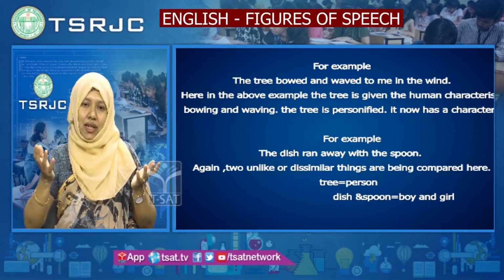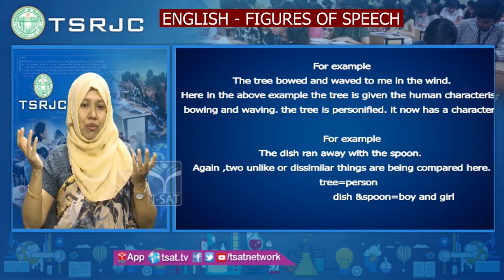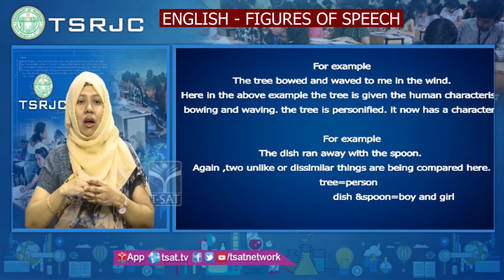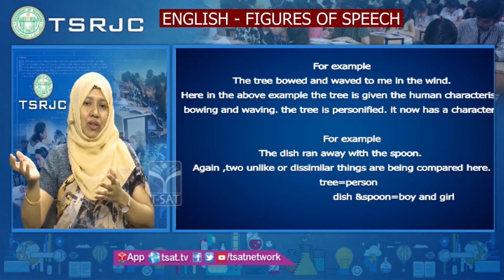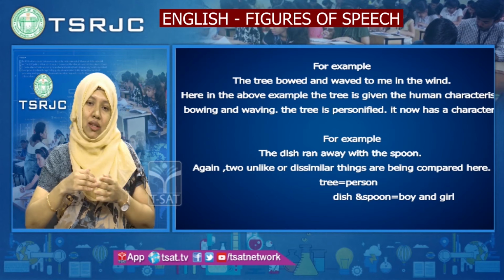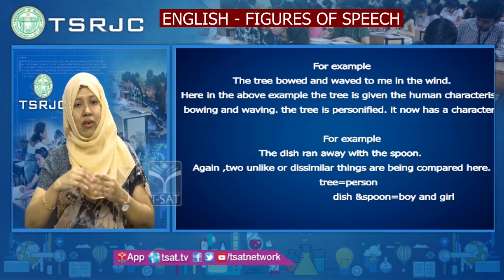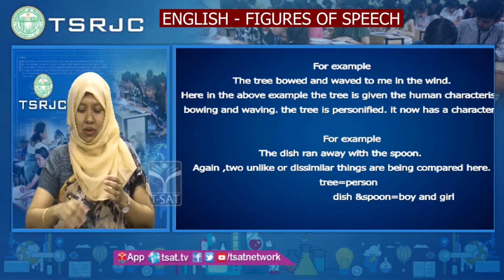In this sentence, the dish ran away with the spoon, we can imagine a boy and a girl running away together. Here the hidden or other figurative meaning in this sentence is that a boy and a girl ran away. The tree is compared to a person.